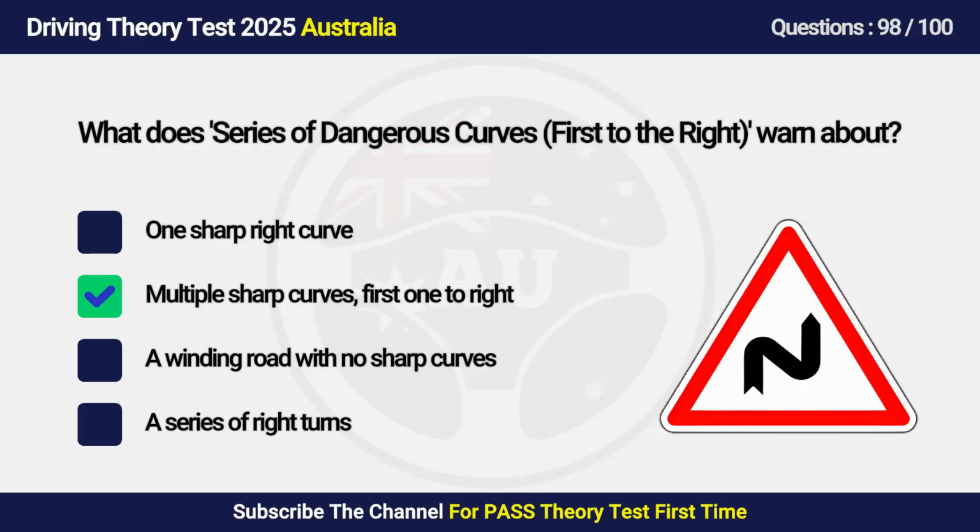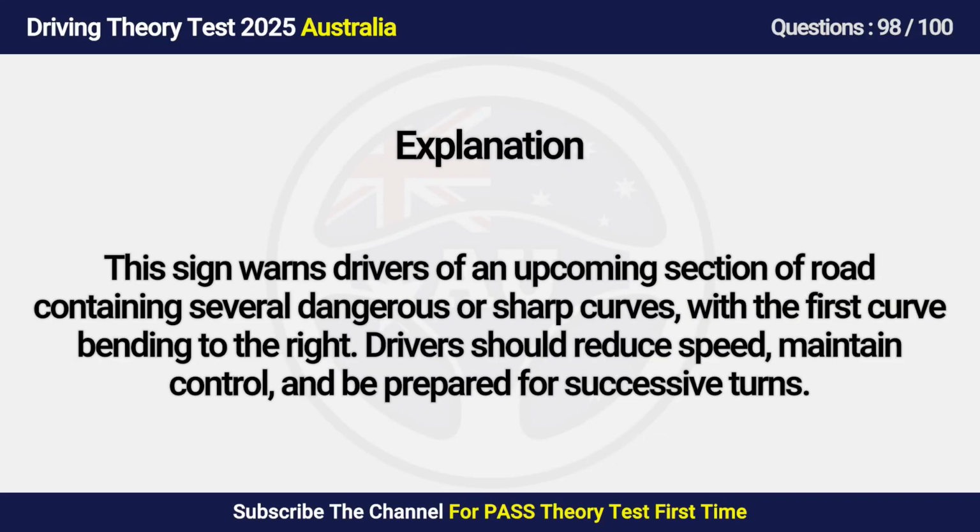Answer is B. Multiple sharp curves, first one to the right. This sign warns drivers of an upcoming section of road containing several dangerous or sharp curves, with the first curve bending to the right. Drivers should reduce speed, maintain control, and be prepared for successive turns.